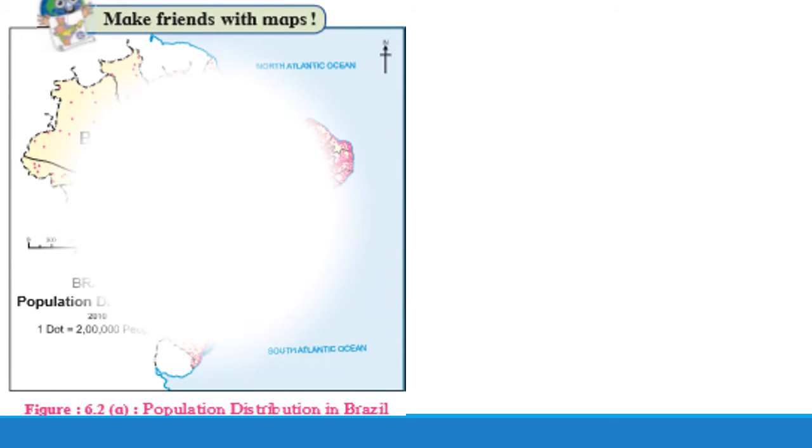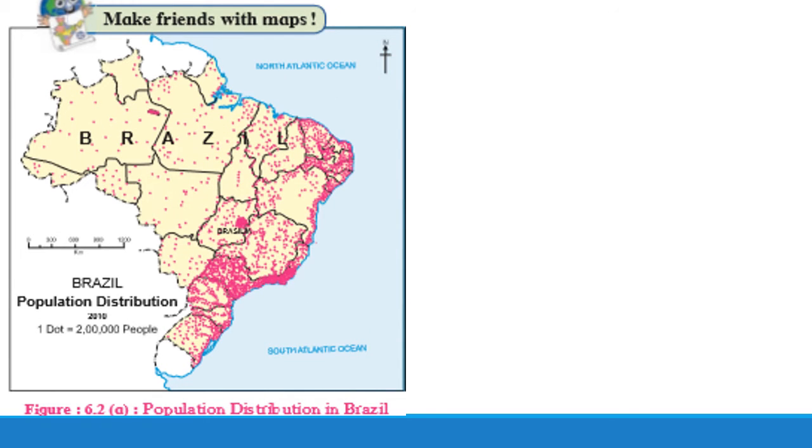Let us do the activity here. We have to observe this map and answer the questions. What is the first question? In which area is population greatly concentrated? As we just discussed, the population is greatly concentrated in the eastern part of Brazil.